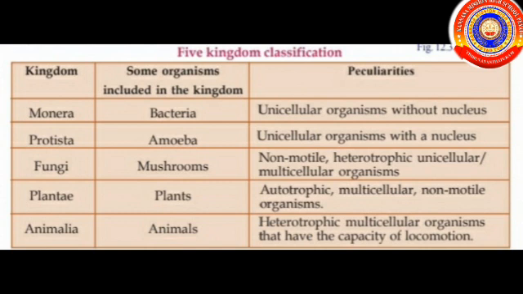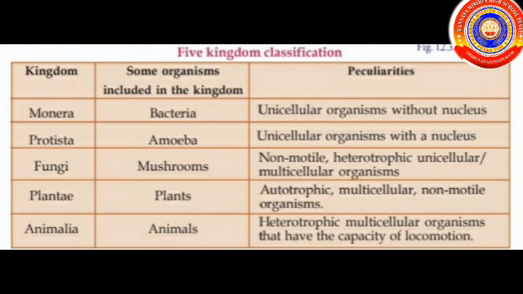Heterotrophic means organisms that cannot manufacture their own food. The next kingdom is Plantae. Plants are included in this kingdom. Its peculiarities are autotrophic, that means prepares its own food, multicellular, non-motile organisms. The last kingdom is Kingdom Animalia.